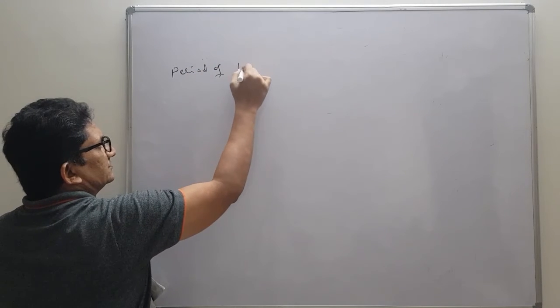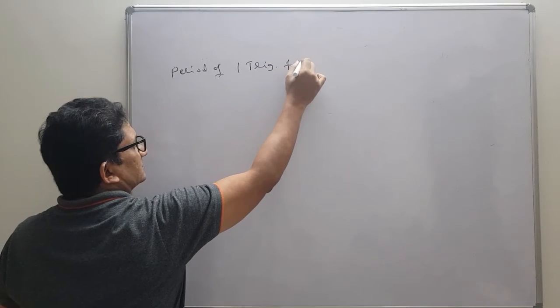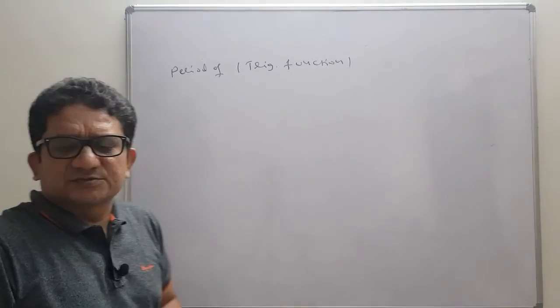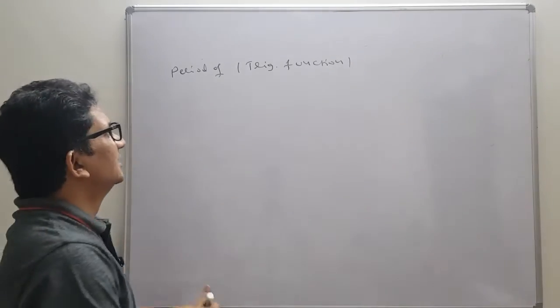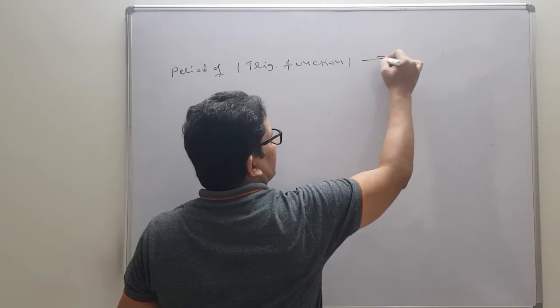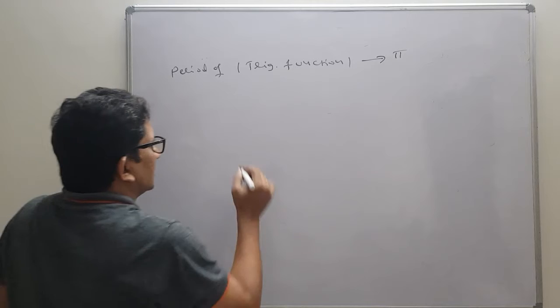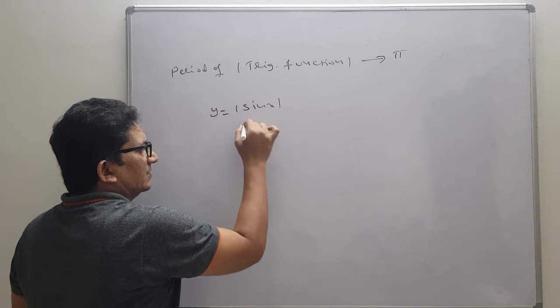Period of modulus of trigonometric functions. Whether it is mod sin x, mod cos x, mod secant x, mod cosecant x, anything, its period is always pi. Because we have the graph, see, y equals modulus of sin x, if you recall the graph.